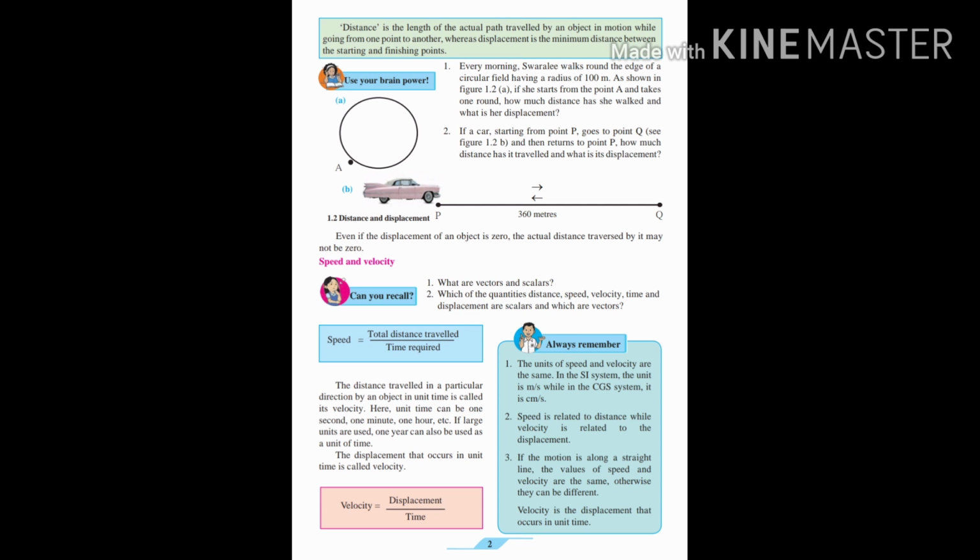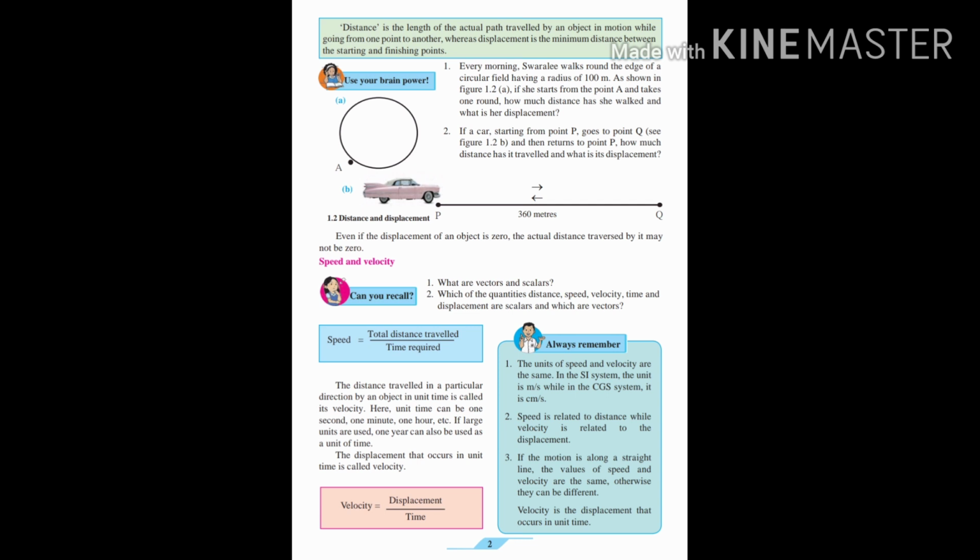Now, before starting speed and velocity, I would like to give you a concept of scalar quantity and vector quantity. What are scalar quantities? The examples are speed, distance, time, which have only magnitude, but don't have any direction. If I tell you any distance like 5 kilometer, 10 kilometer, 5,000 kilometer, it just tells the value, that this much distance is there. It is not specifying in which direction. Time, 12 o'clock, 3 o'clock, is not specifying any direction.